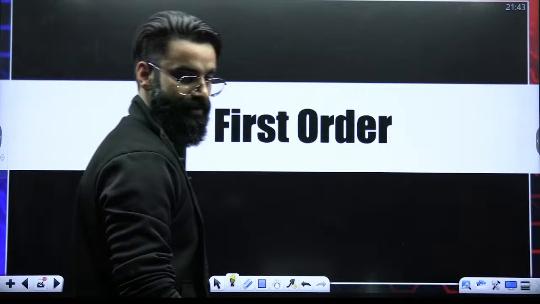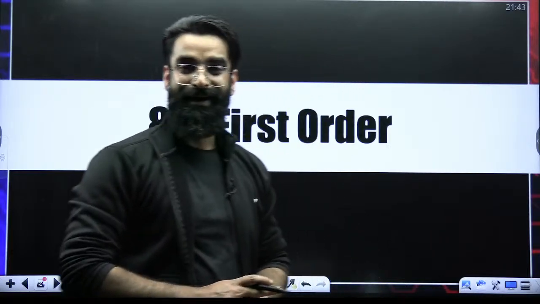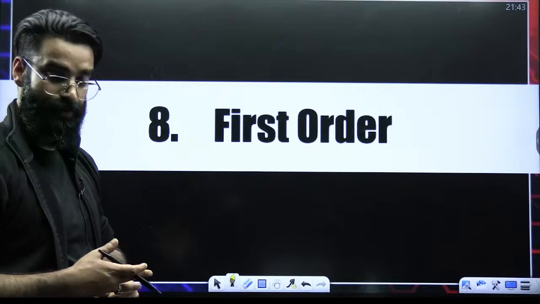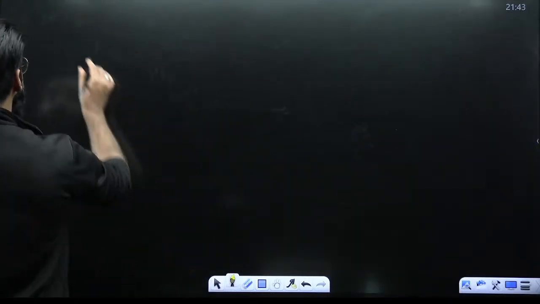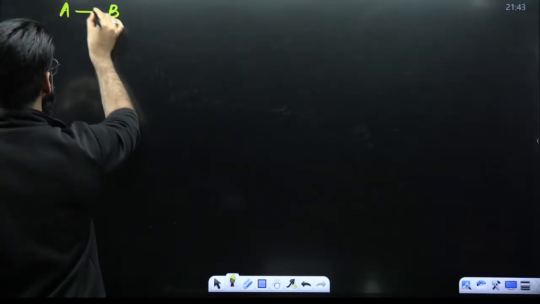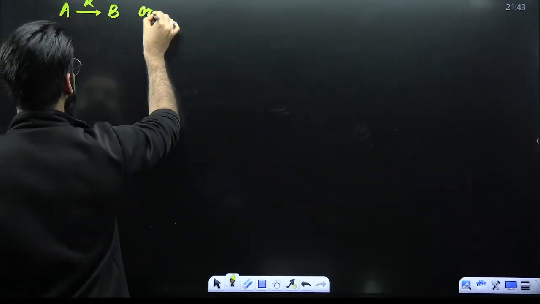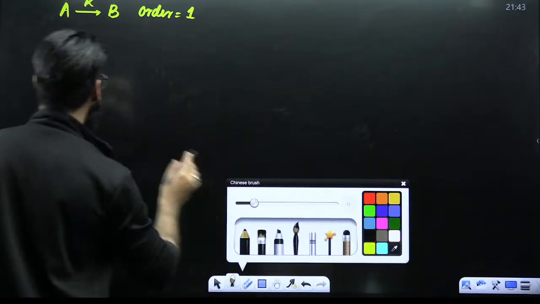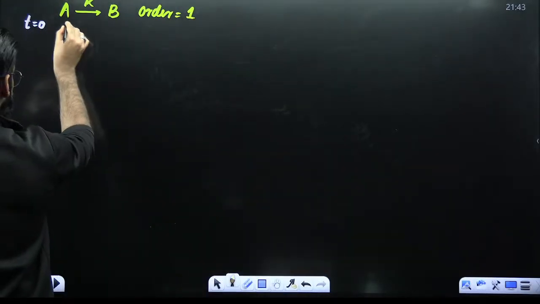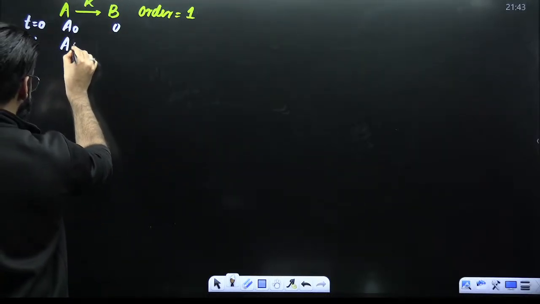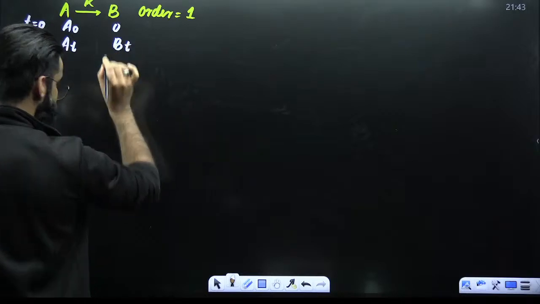Now comes your first order reactions. Like I gave you certain expressions in the zero order reactions, in the similar way, you are going to remember some of the expressions in the first order reactions as well. See, this is my reaction A gives B, whose rate constant is K. Order of the reaction is 1. The reaction follows first order kinetics. Initially at time t equal to 0, the initial concentration is A naught, and B is 0. Now at time t, the concentration of reactant left is AT, the concentration of product formed is BT.